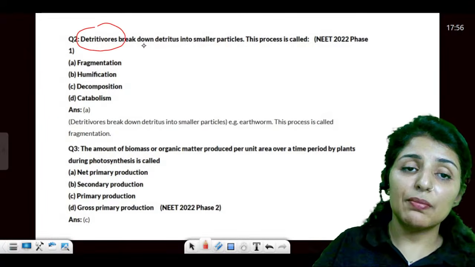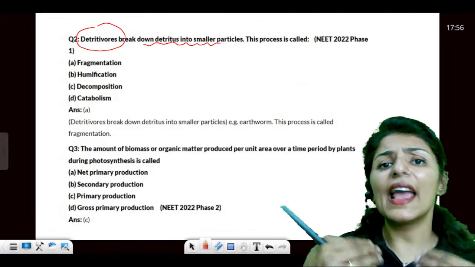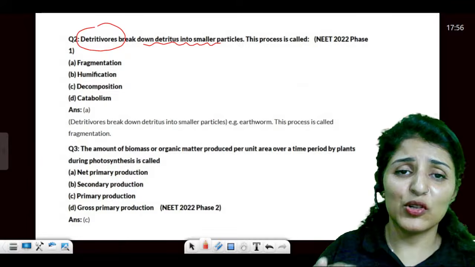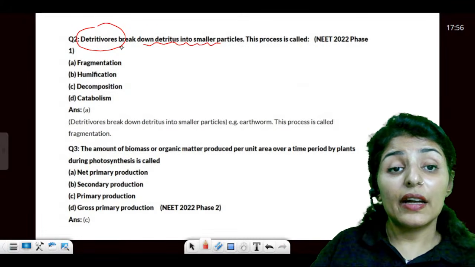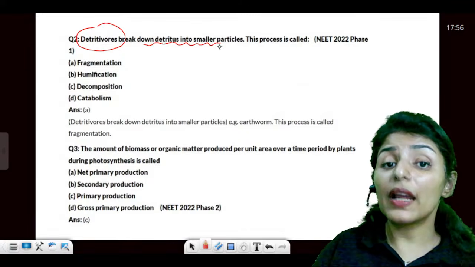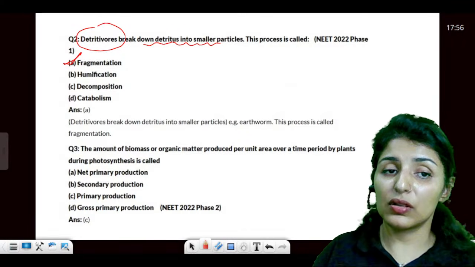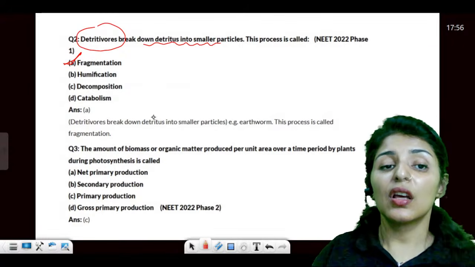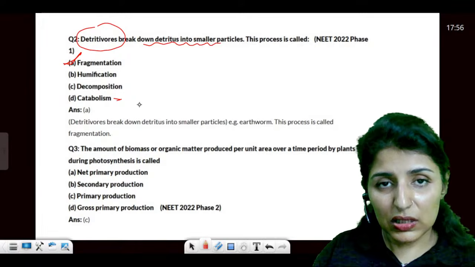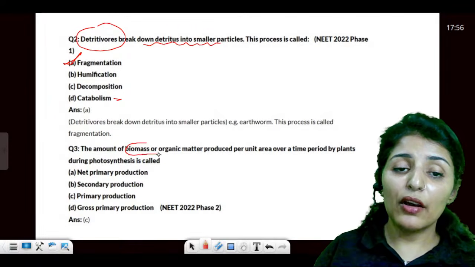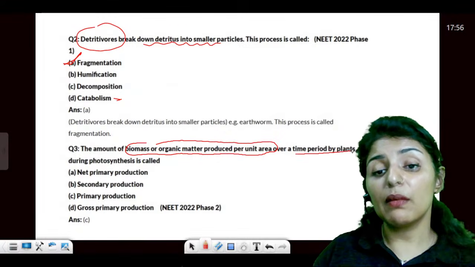Now, detritivores break down the detritus into small particles. What is detritus? Anything that will undergo decomposition, that is, raw material for decomposition is known as detritus. Now, detritivores are going to break it down into smaller pieces, large pieces to small pieces. This is known as fragmentation. What about catabolism, guys? Complex molecules into smaller molecules, right?